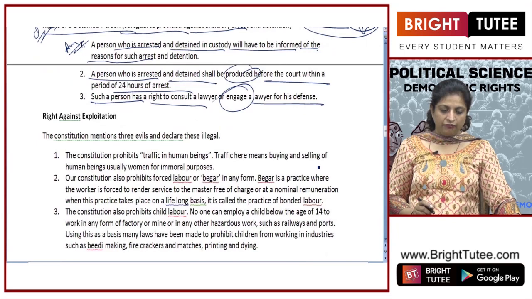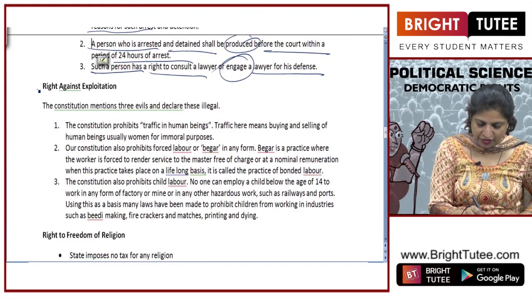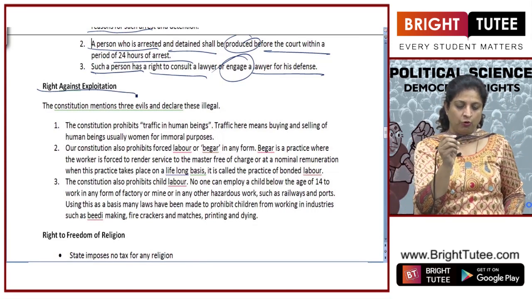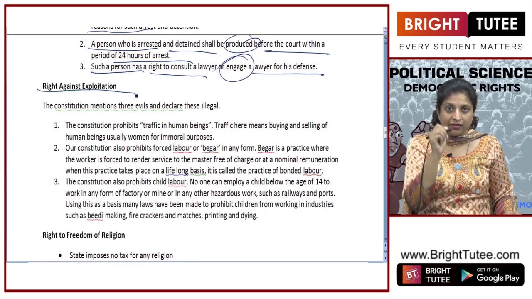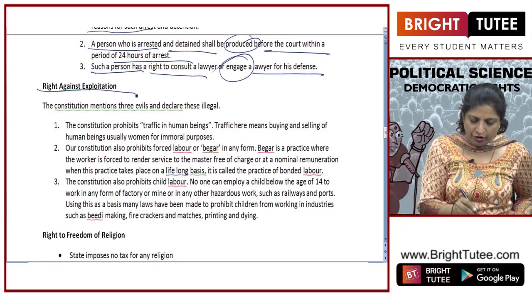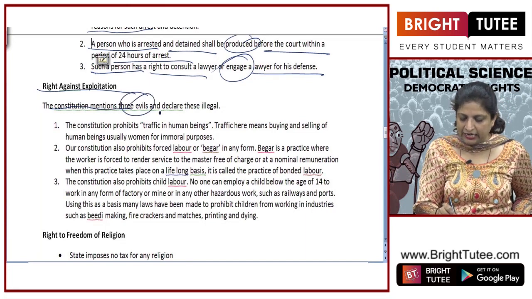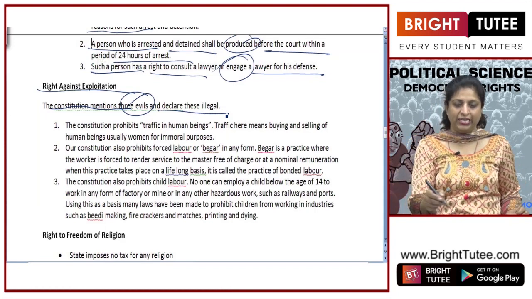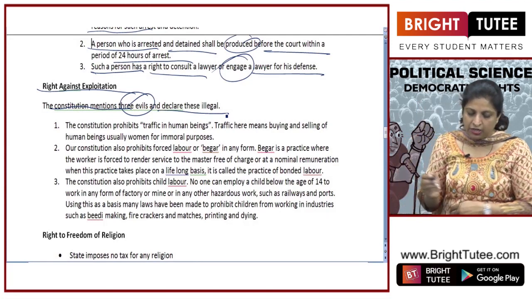The third fundamental right is the right against exploitation. If anyone exploits you, you have a right to go to court and demand justice. Under this particular right, our constitution mentions three evils and declares these illegal. If anyone is found practicing these three evils, they will be put behind bars. And what are these three evils?